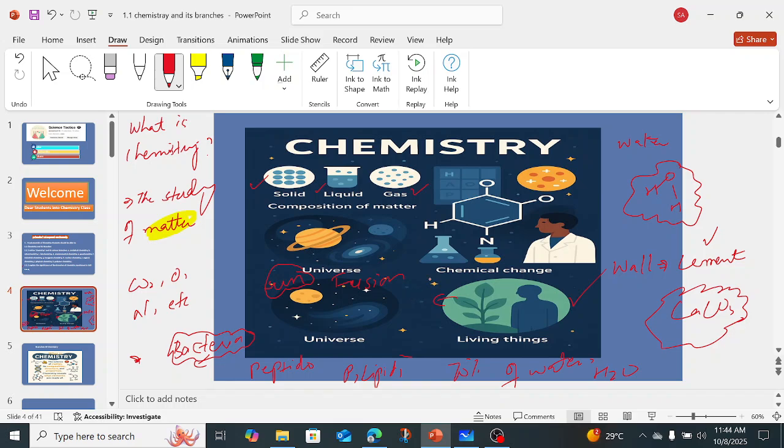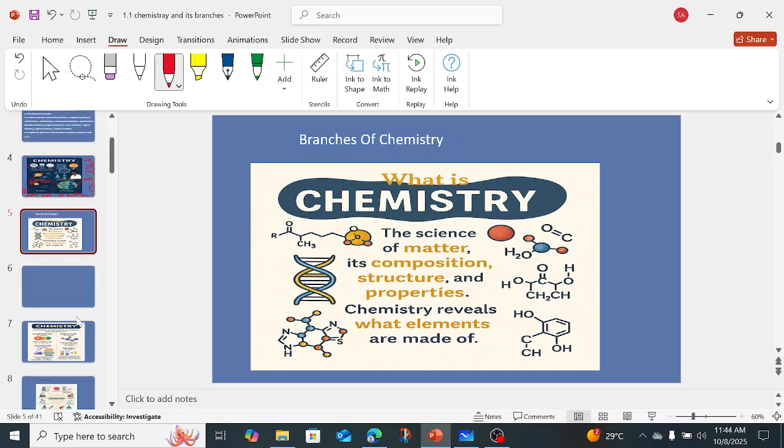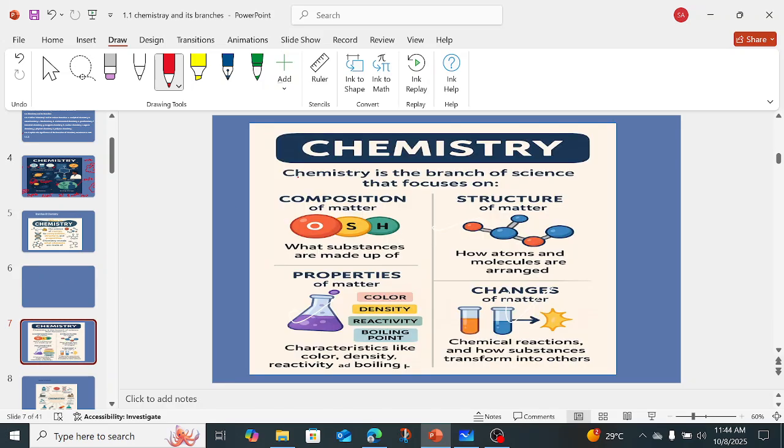So when we study the composition of matter, that is known as chemistry. So in short, what is the definition of chemistry? I can say that chemistry is a branch of science that focuses on the composition of matter. Composition of matter means the object is made up of which components. For example, if I ask what is the composition of water, the composition of water is oxygen chemically bonded with hydrogen.